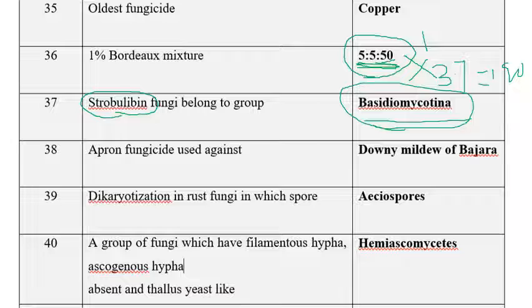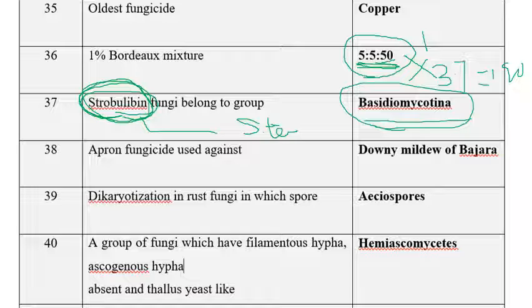I think we had discussed strobilurin earlier. The strobilurin group of fungicides is isolated from a fungus called Strobilurus tenacellus. All new generation fungicides, or strobilurin group of fungicides, are isolated from a mushroom called Strobilurus tenacellus, belonging to Basidiomycota.